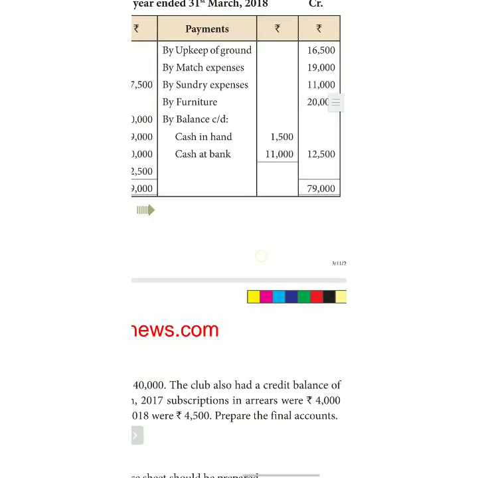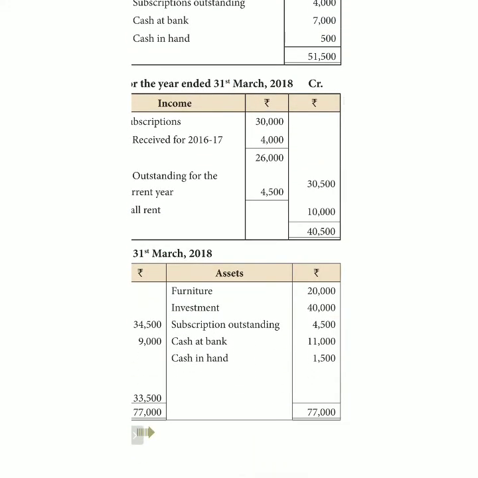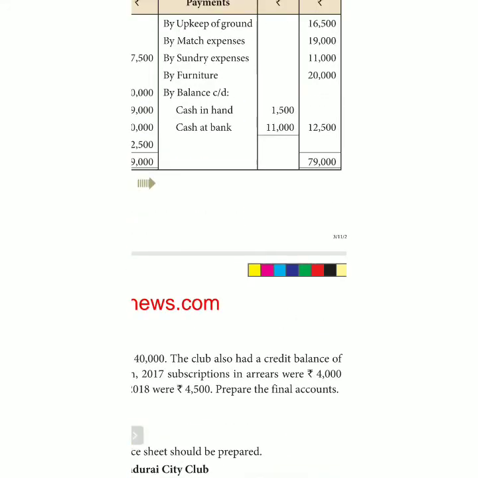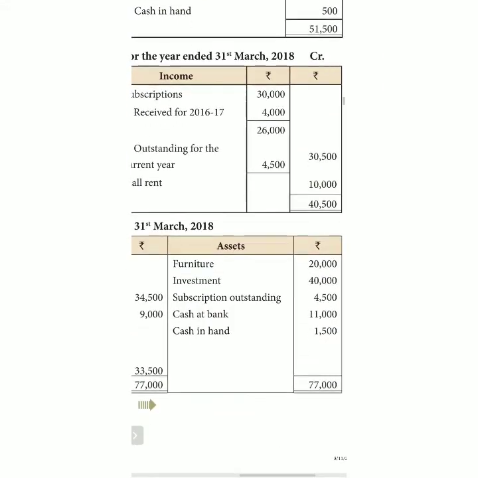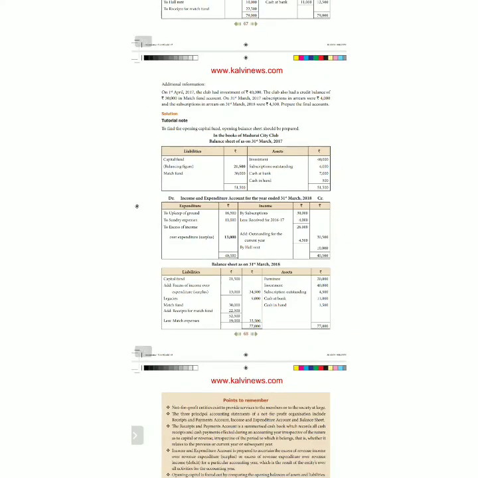Then upkeep of ground is revenue expenditure, no problem. Sundry expenses, revenue expenditure, no problem. Furniture is capital expenditure and must come to the balance sheet. Then closing cash in hand and closing cash at bank are also given. Right? You must do the sums carefully, one by one, and you all must practice by yourself. Then only you can understand very easily.